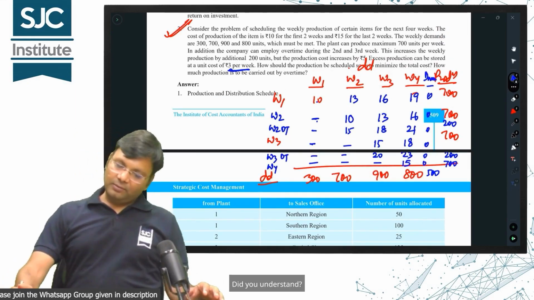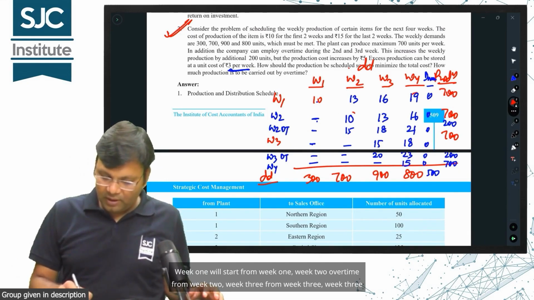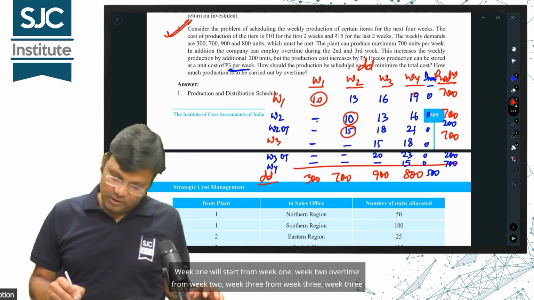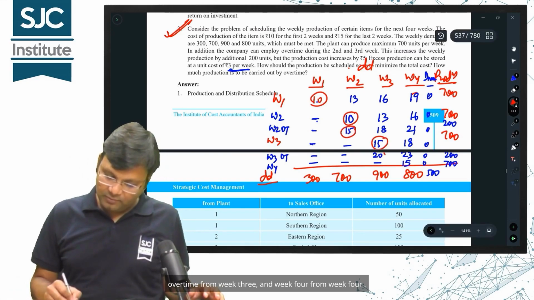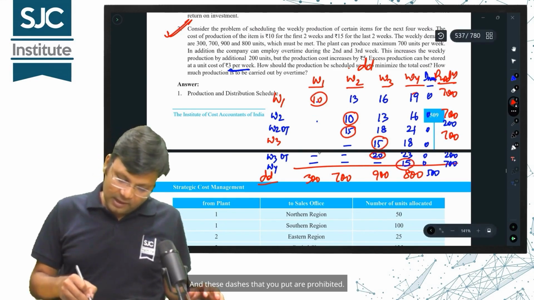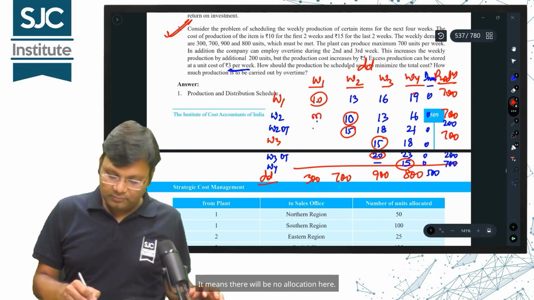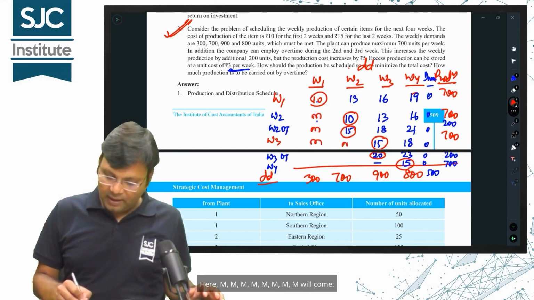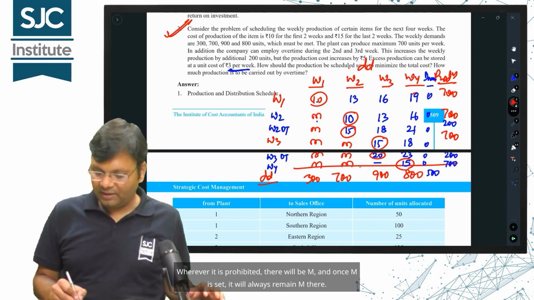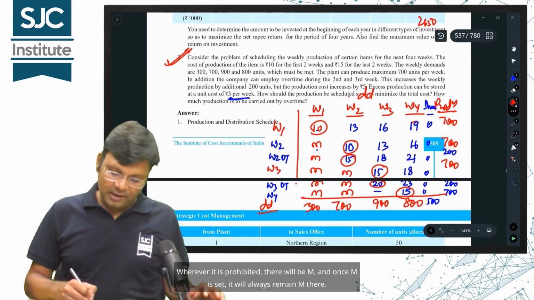Did you understand? The main thing is that week 2 will start from week 2. Week 1 will start from week 1, week 2 overtime from week 2, week 3 from week 3, week 3 overtime from week 3, and week 4 from week 4. And these dashes that you put are prohibited. It means there will be no allocation here. Here, M will come. Wherever it is prohibited, there will be M, and once M is set, it will always remain M there.